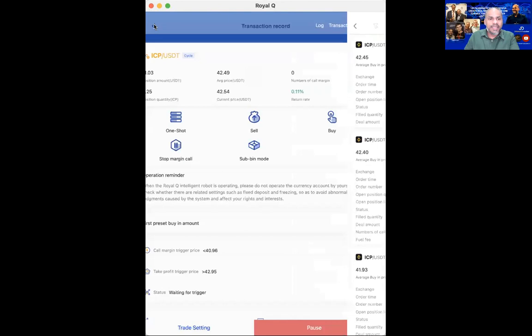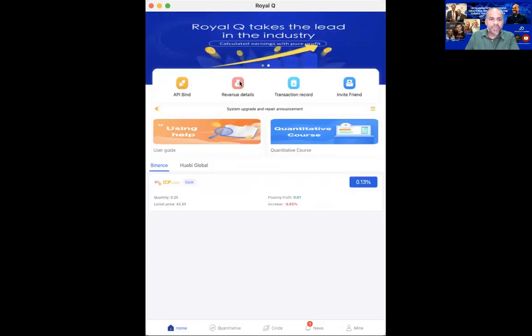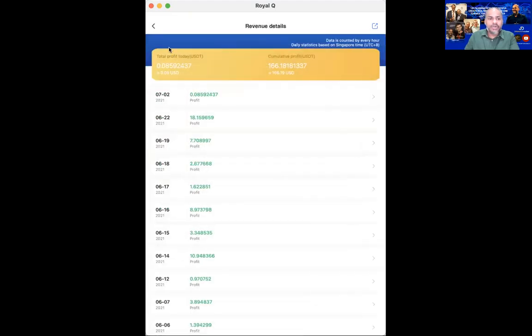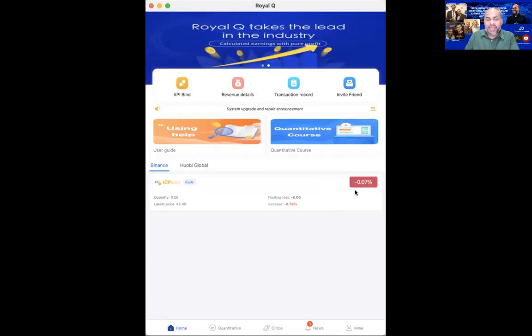So if I get back into my revenue, I can check here. This is my first trade for today, for this account. I just made about 0.0085 USDT for this trade. Can you see that? So you can actually look into the detail, and I have already made the profit. But after making that profit, you can see that my robot is continuing, because I'm using cycle.